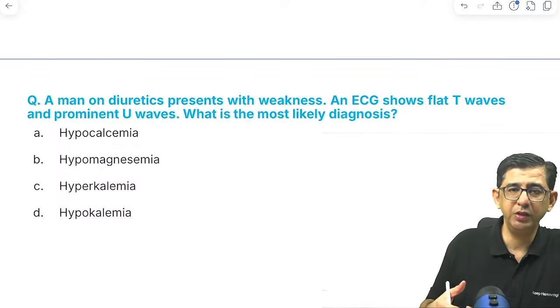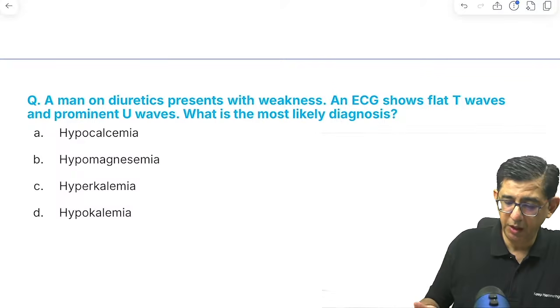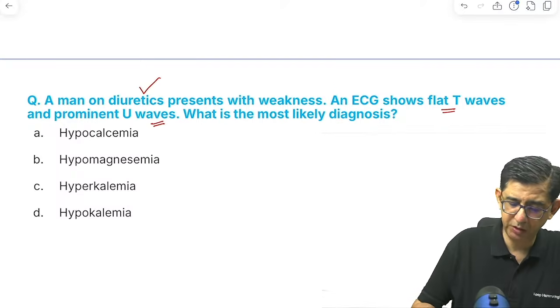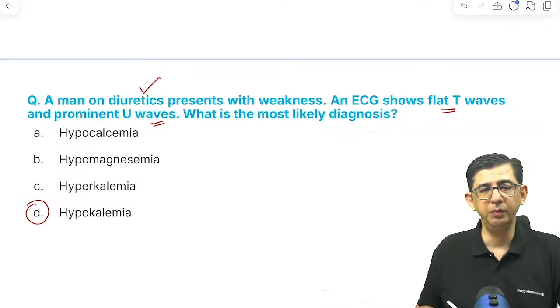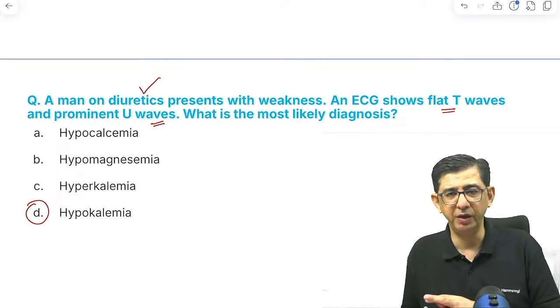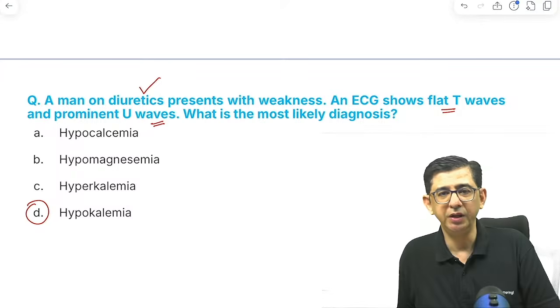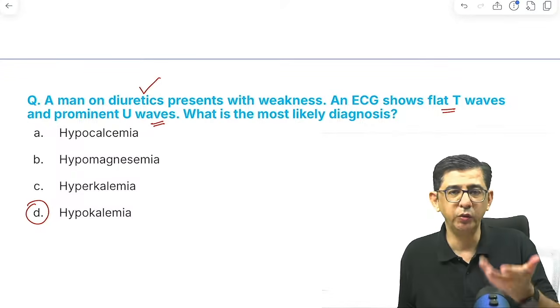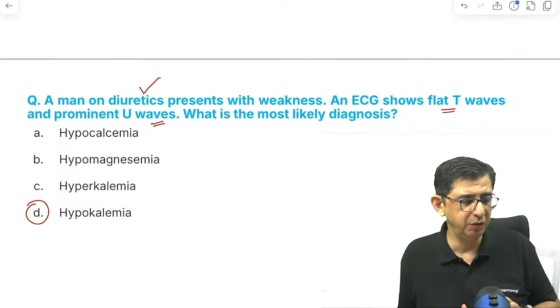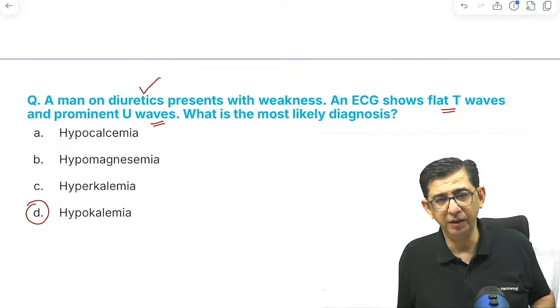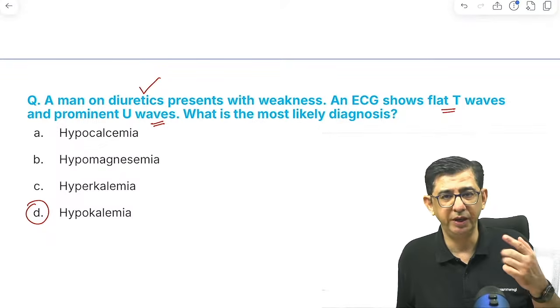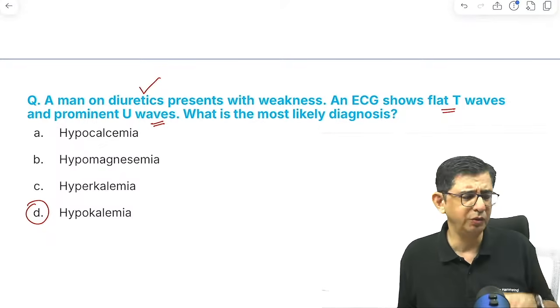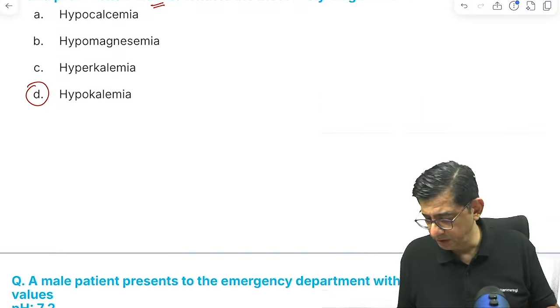Then this question was asked in 2023 in ECG format. In 2022 was theory, कि एक patient on diuretics is showing flat T waves and prominent U waves. What is the electrolyte imbalance? It would be hypokalemia. And the same thing was reversed in the paper, and they gave an ECG, and then they mentioned drugs, and the drugs were like diuretic which you had to pick up. So the same question was discussed basically in 2023 paper also, but the way of presentation was changed. So topic तो वही रहने वाला है. It is just that the way they will give the question will be changing.